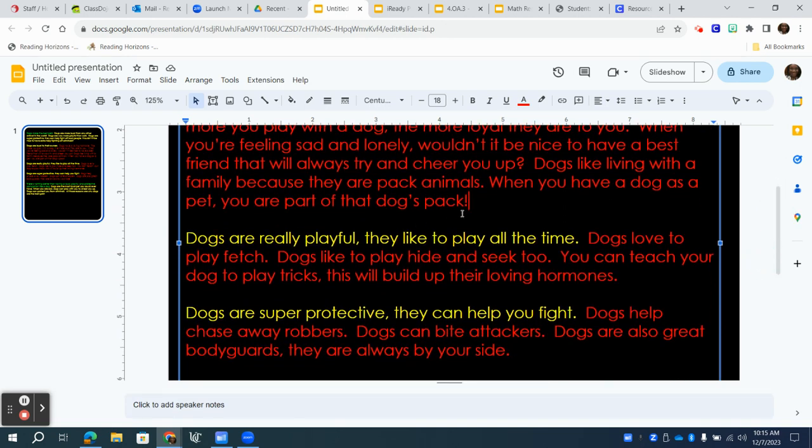And I put an exclamation point at the end because that's something that you want to use to show stronger emotion. Like, wow, you're part of that dog's pack now. That's a big thing, right? Dogs are descended from wolves, so when they live in packs, being part of the pack is a big deal. You're part of that dog's family. It has loyalty to you. So that's a big deal. There's excitement behind that, so when you have a dog as a pet, you're part of that dog's pack! I'm showing excitement, and that's why I ended it with an exclamation mark.